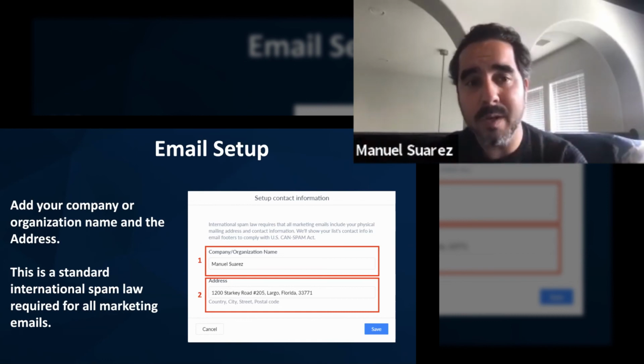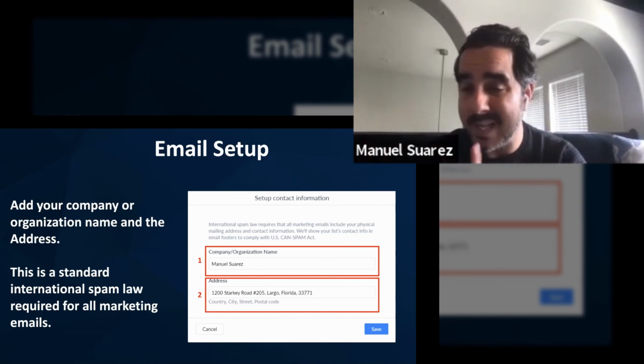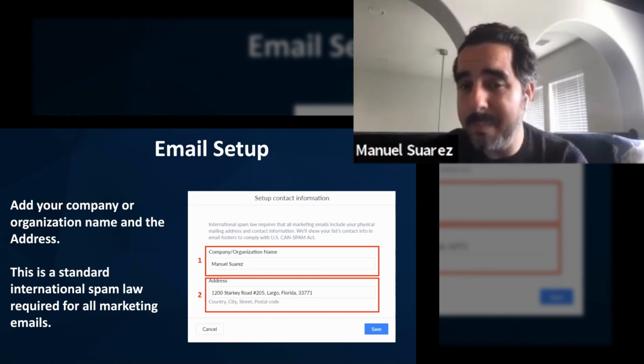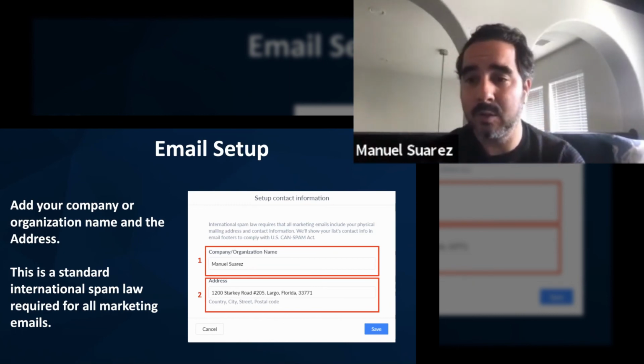So as your company or organization name, you're going to add the company name. This is the standard international spam block required for all marketing emails. So you're going to have company name and also company address. All right, that's actually mandatory. That has to be added in there.